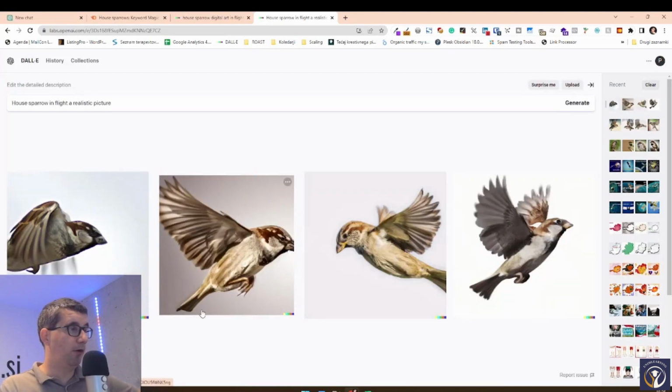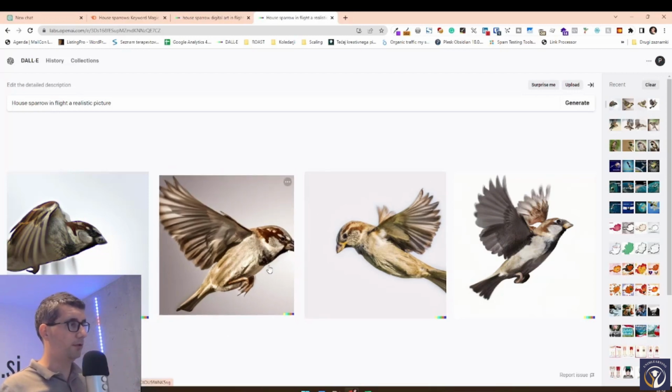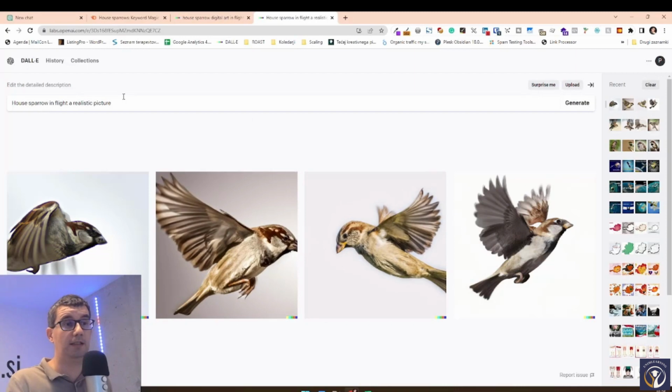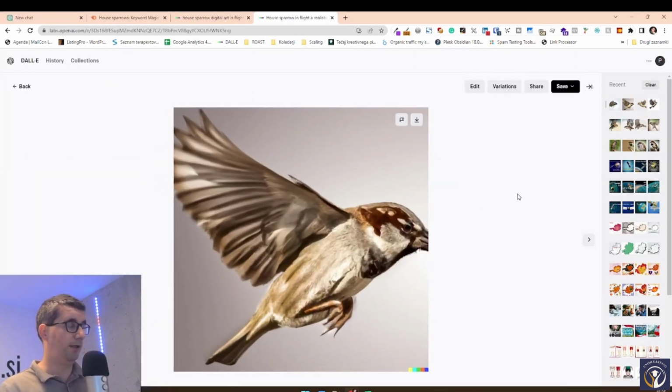DALL-E has a bit more... it's still free, but you only have a limit of how many pictures you can do every month for free. I think you get 15 different groups of pictures. So this is the 15 different tries, let's call it that way. So now we have a very nice picture.